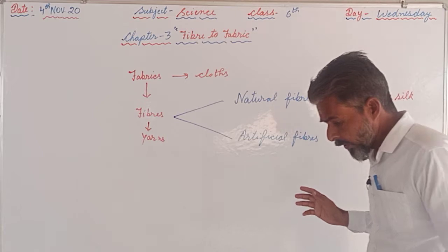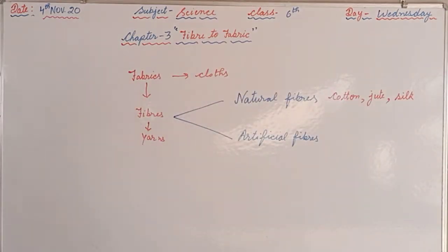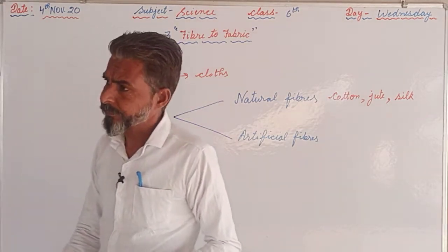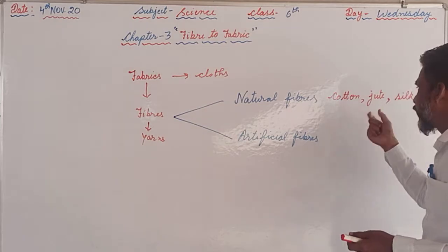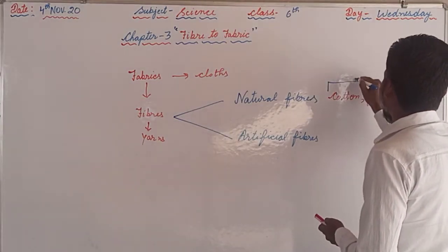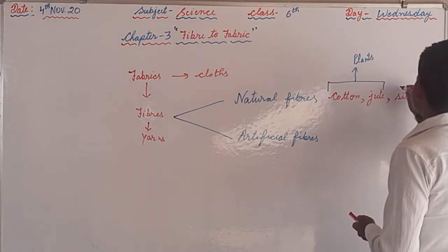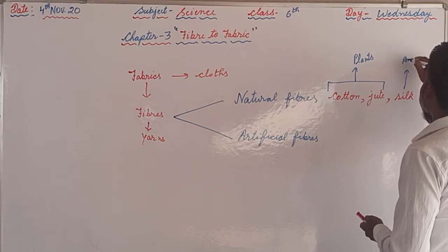The second one is jute. Jute is not grown in this area, we are not getting jute here in Rajasthan. The main supplier of jute is West Bengal. And the third one is silk. The first two fibers we are getting from plants, and this third one we are getting from animals.